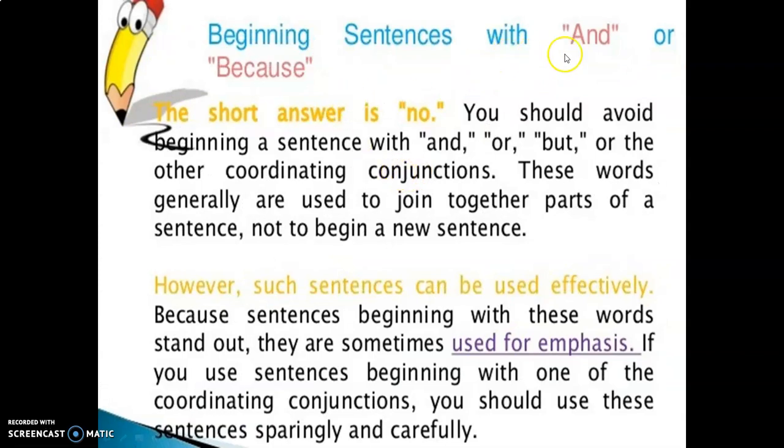Can you begin a sentence with and or but? The short answer is no. You should avoid beginning a sentence with and or but or the other coordinating conjunctions. These words generally are used to join together parts of a sentence, not to begin a new sentence. However, such sentences can be used effectively because sentences beginning with these words stand out. They are sometimes used for emphasis. If you use sentences beginning with one of the coordinating conjunctions, you should use them sparingly and carefully.